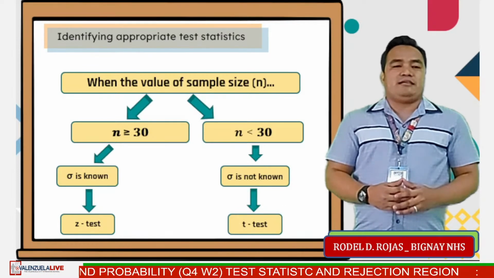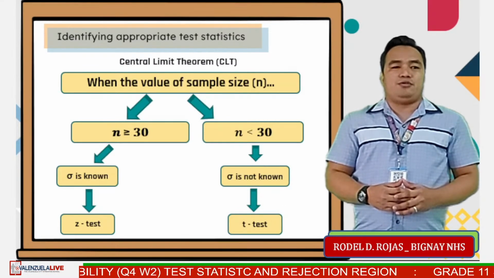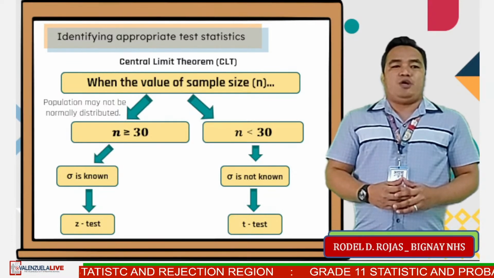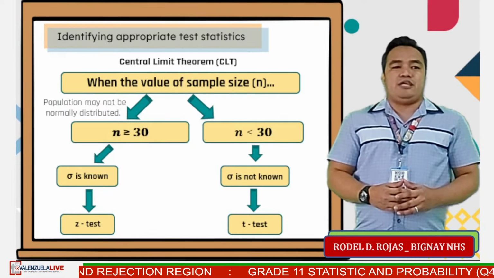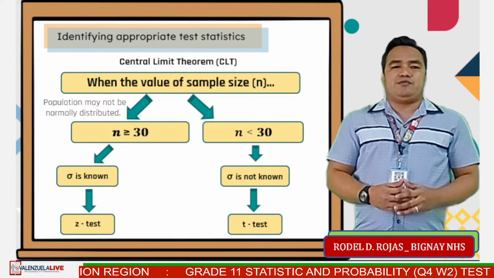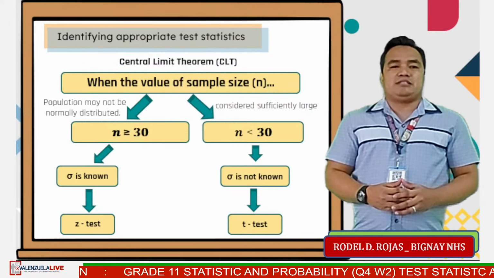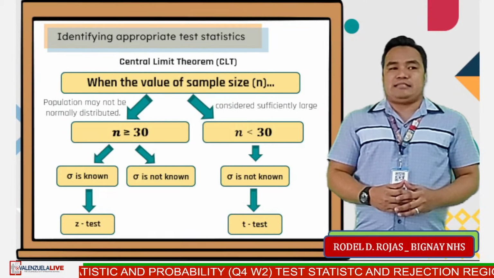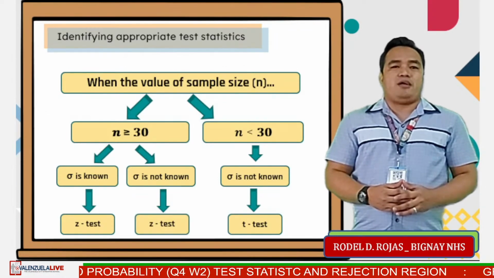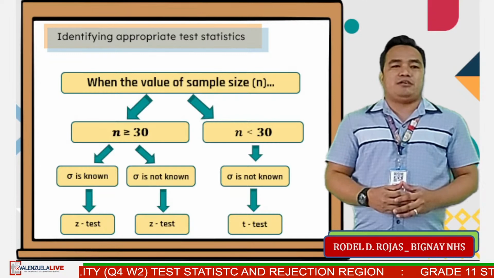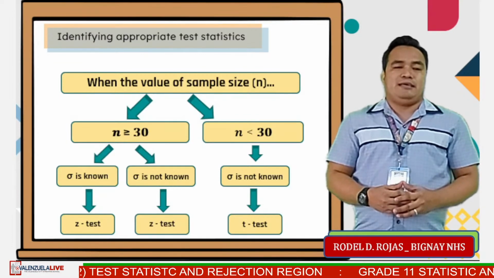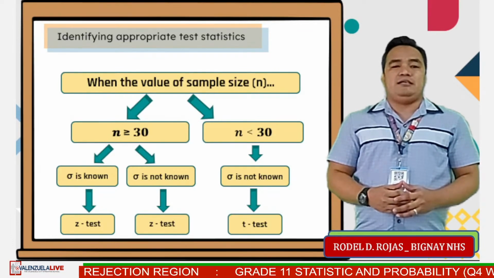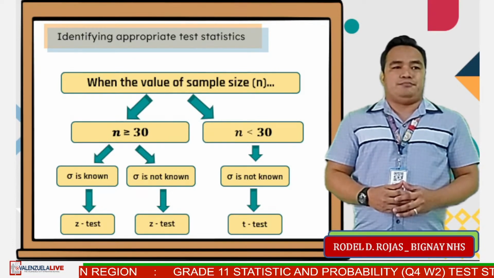Lastly, when central limit theorem CLT is to be used and the population may not be normally distributed, the value of sample size n is greater than or equal to 30 or considered sufficiently large and the population standard deviation is not known, then the test statistic is z-test. Variance is the square of the standard deviation, and the standard deviation is the square root of the variance. Hence, if the standard deviation is known in the problem, then basically, variance is also known.